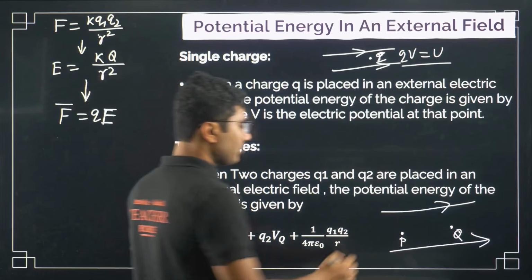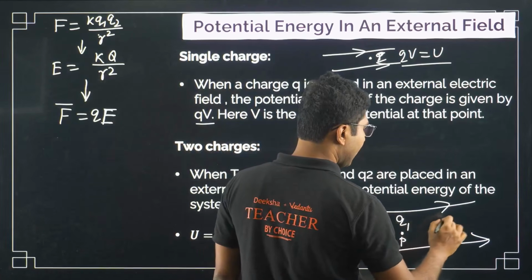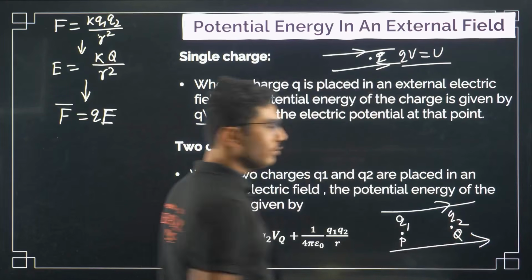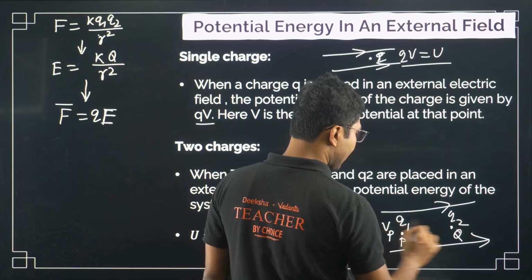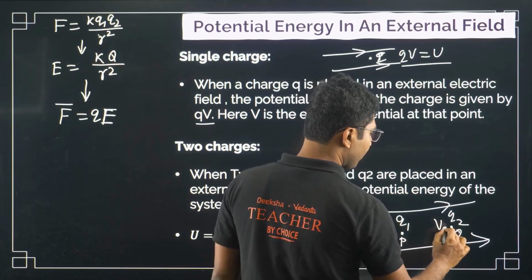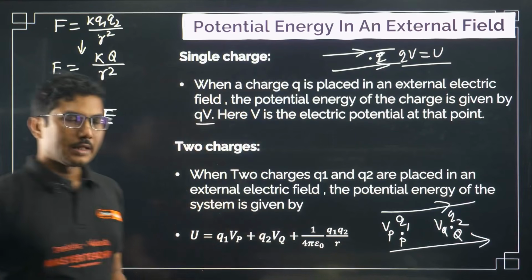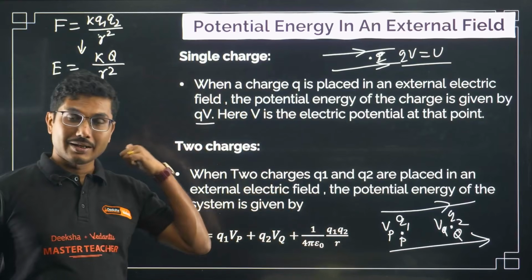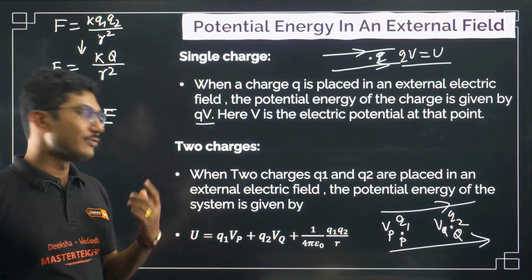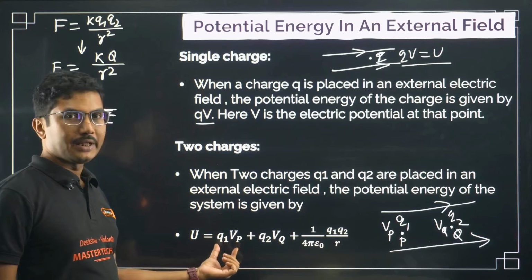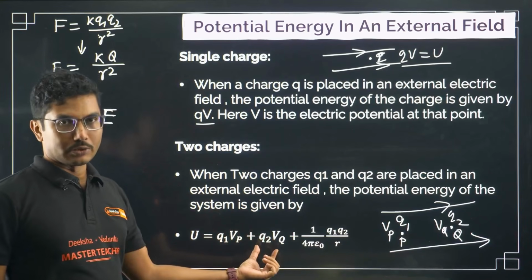Suppose at point P we kept Q1 and at point Q we kept Q2. So at this point the potential is Vp, at this point the potential is Vq. This is something new that was not there in the case of the electric field. So in this case the potential energy will be Q1 Vp plus Q2 Vq.